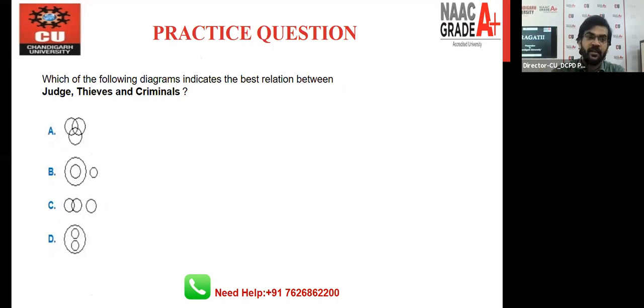So what you can see here is that in these 2 diagrams this is happening. This is rejected. This is rejected, right? Here and here, right? So all the thieves are criminals. So definitely this is not the possible case. This is the thieves, this is the criminal, right? So this is for the judge, right? So B is the right one. You can say that B is the perfect answer. So C is also rejected for this one.